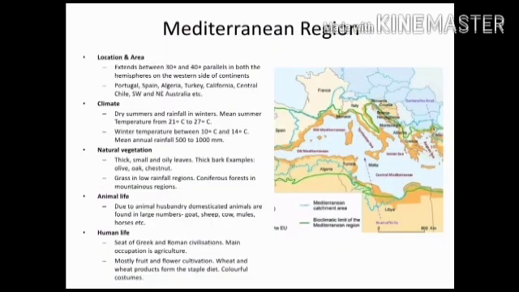Mediterranean region. These regions extend between 30 degree and 40 degree parallels in both the hemispheres on the western side of continents. Areas are Portugal, Spain, Algeria, Southwest and Northeast Australia, California, etc. Here summers are dry and rainfall in winters.